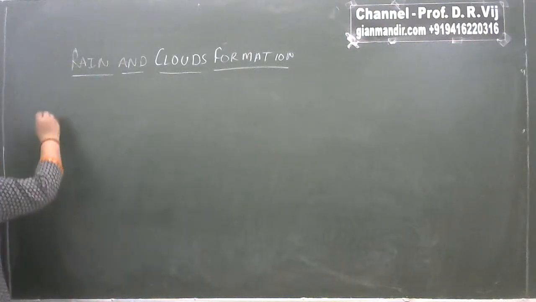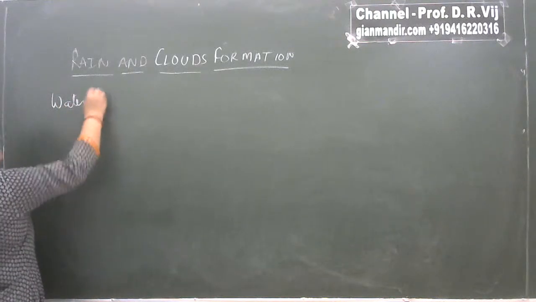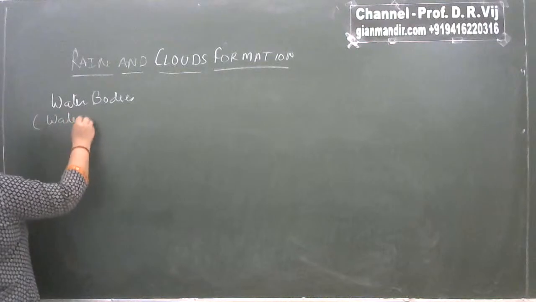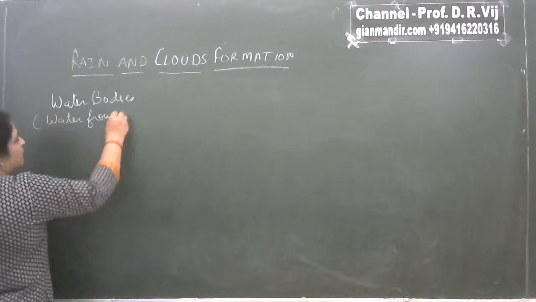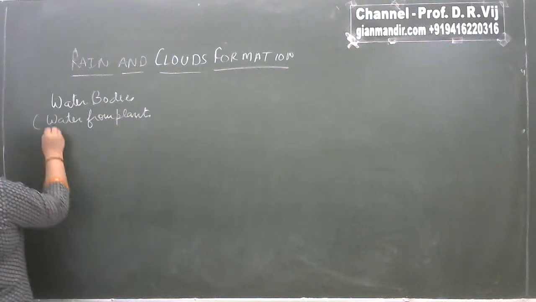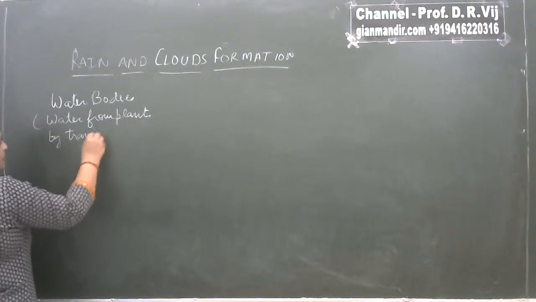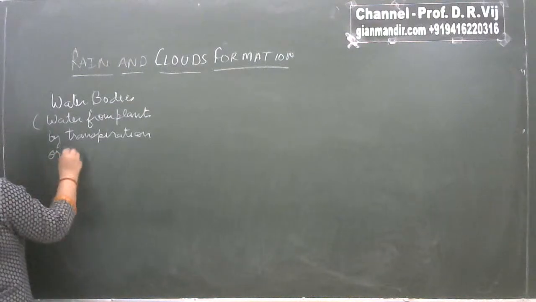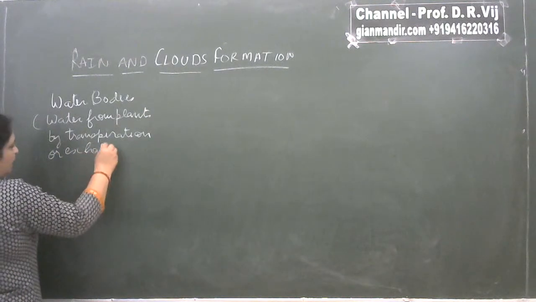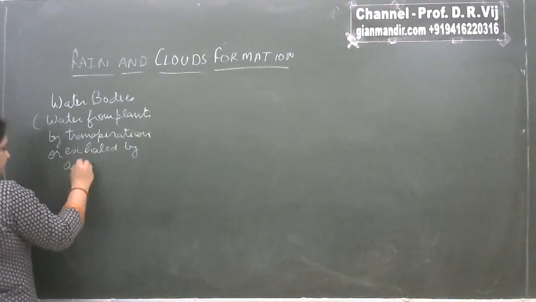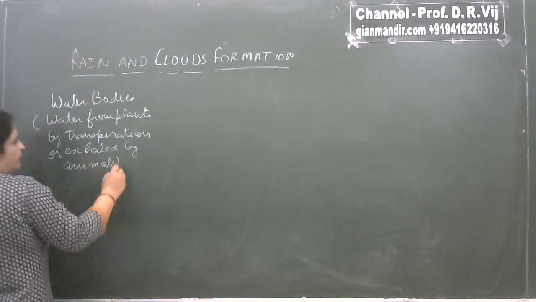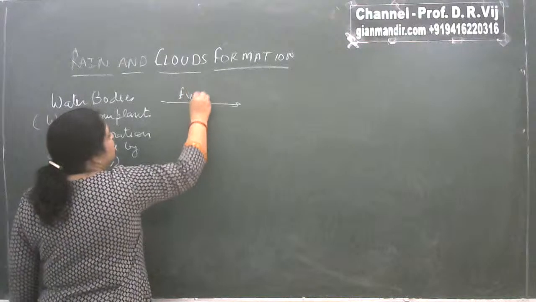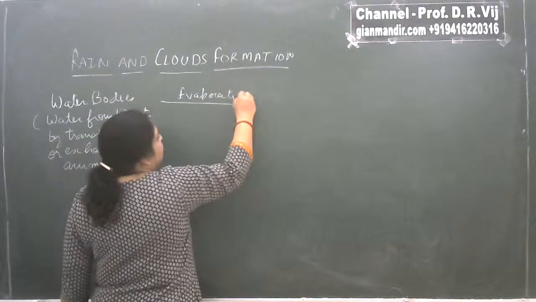So all the water bodies, as well as water from plants by the process of transpiration, or exhaled by animals during respiration, as well as human beings, undergo the process of evaporation, and it is converted to what?